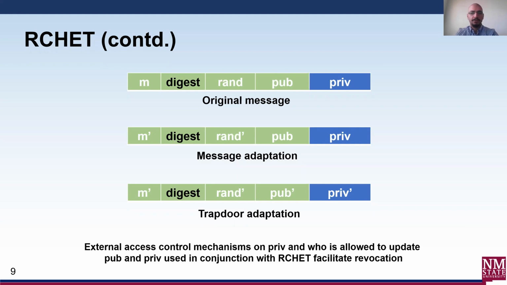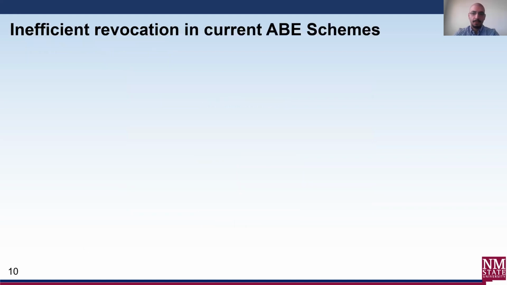The priv component of the transaction needs to be protected using other access control techniques to enforce revocation of chameleon hash adaptations. In ReTRACe, we divide this priv component further into two separate parts. Anyone with access to the first part can adapt the RCHET message, and anyone with access to the second part can adapt the trapdoor and revoke access to adapt the RCHET message.